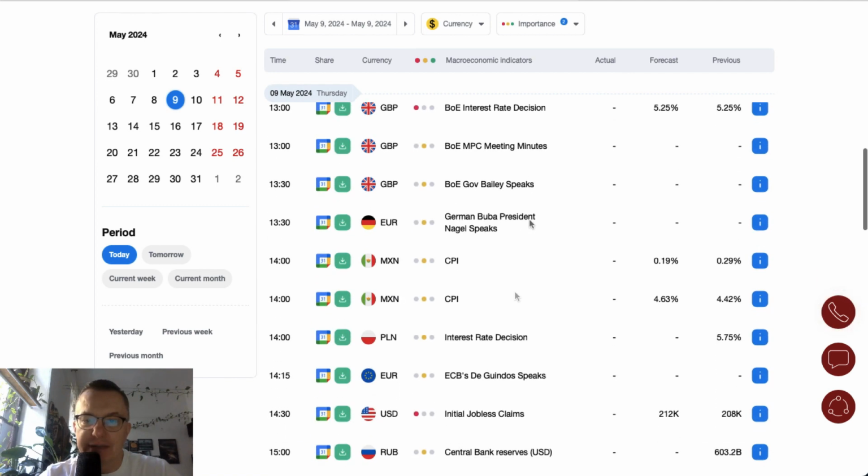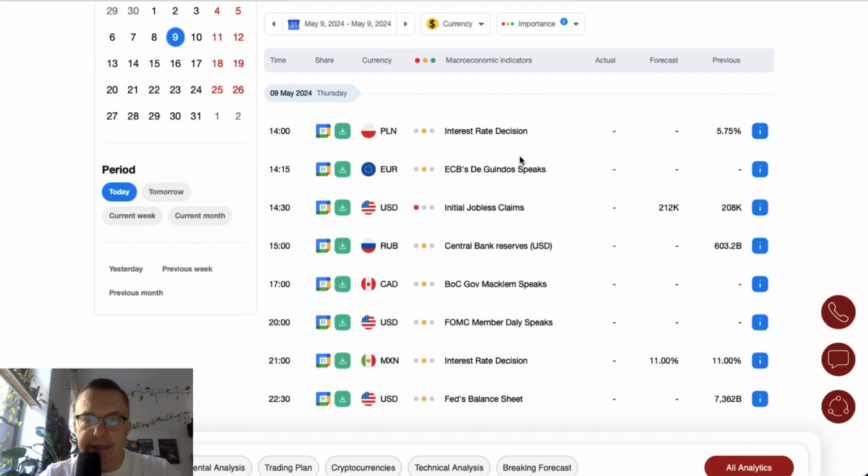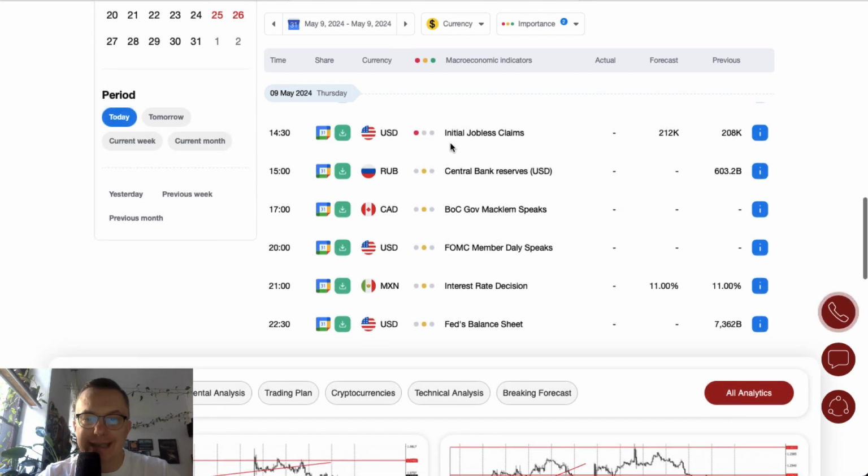30 minutes after the Bank of England decision, Governor Bailey will give a speech as well. At the same time, we will have a speech from German Buba President Nagel, and then the ECB's de Guindos will speak. At 2 o'clock comes the major data release during the US session: initial jobless claims, scheduled for release at 2:30.